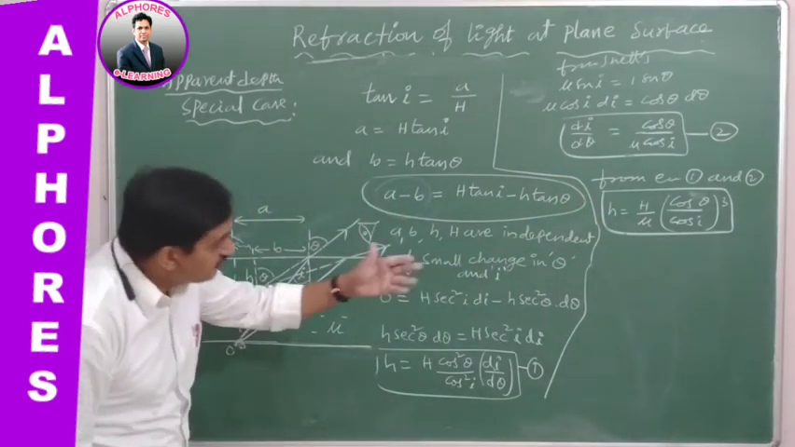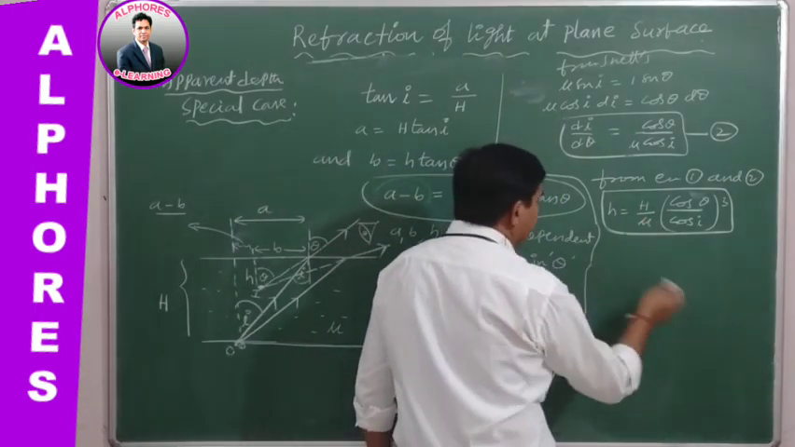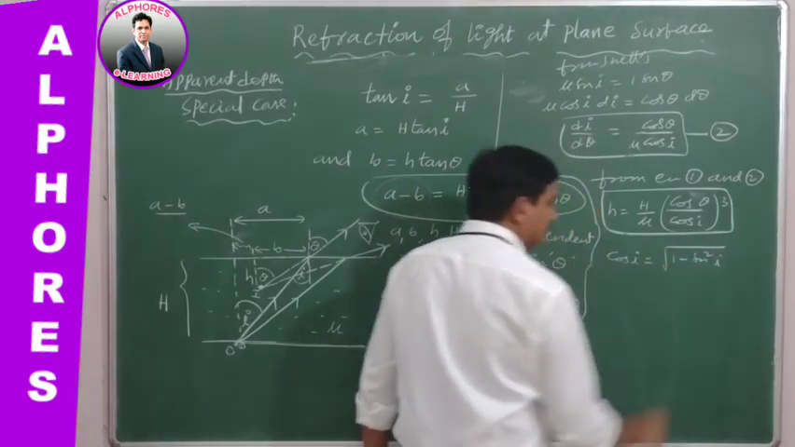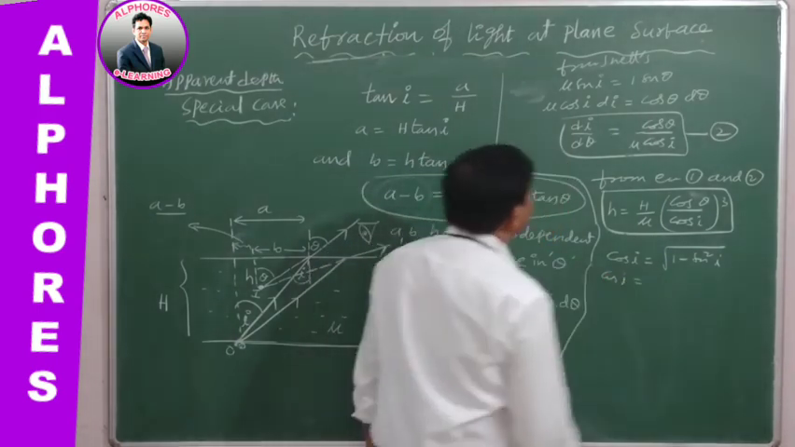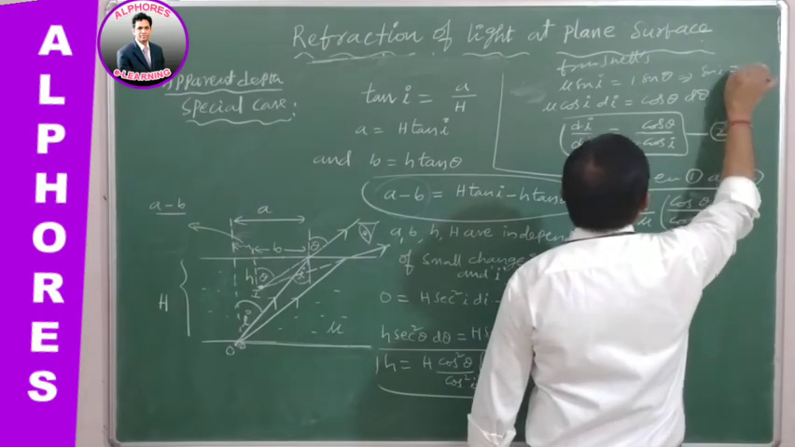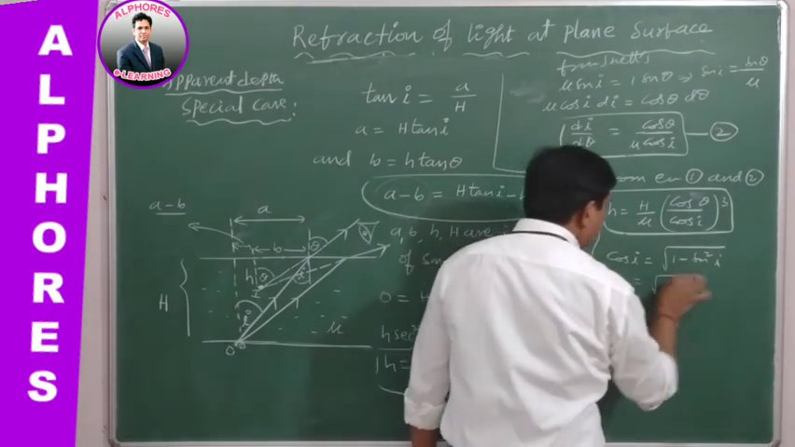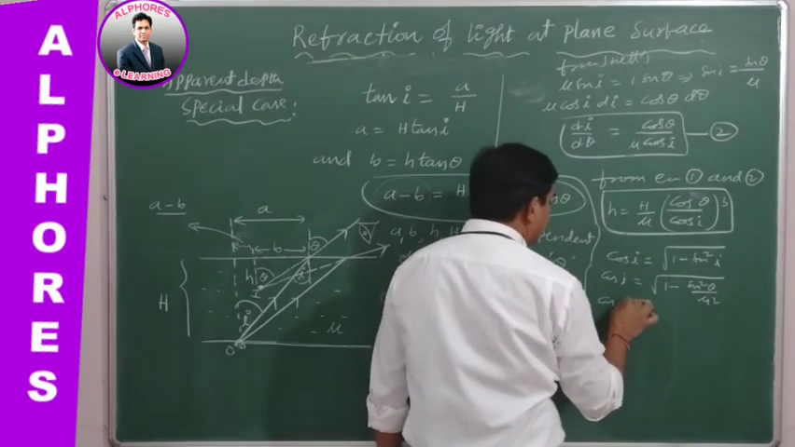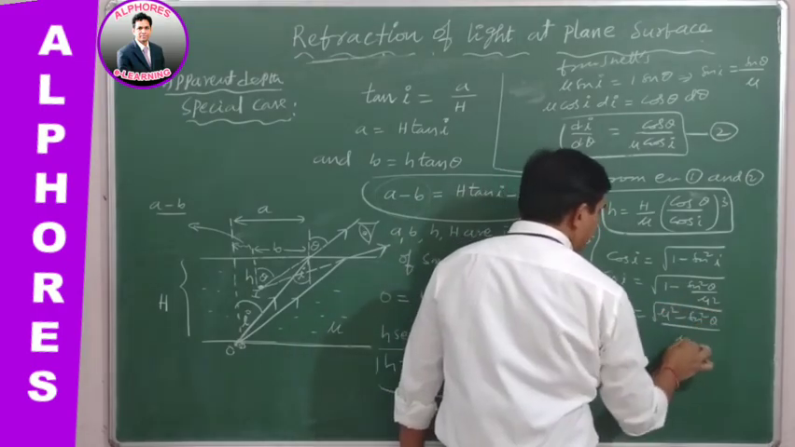Now we can also solve this equation further. This is the final form, of course, but we can modify it. Cos I is equal to root over 1 minus sine square I. From this equation, sine I is equal to sine theta by mu, so put here root over 1 minus sine square theta by mu square. Simplifying this, cos I is equal to root over mu square minus sine square theta, by mu.